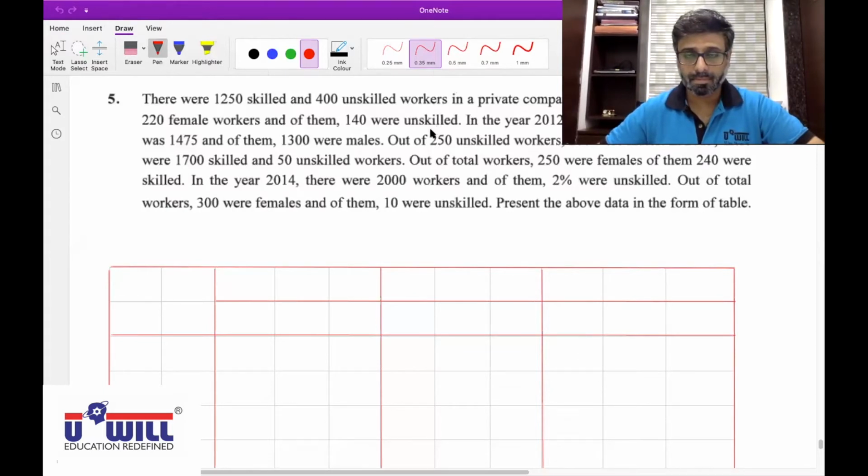In year 2013, there were 1700 skilled and 50 unskilled workers. Out of total workers, 250 were females, and of them 240 were skilled. In the year 2014, there were 2000 workers, and of them 2% were unskilled. Out of total workers, 300 were females, of them 10 were unskilled. Present the above data in the form of table.